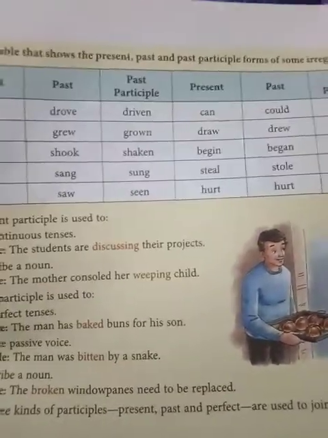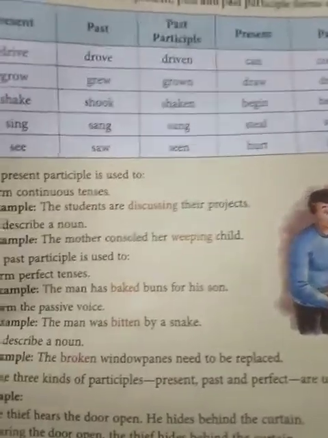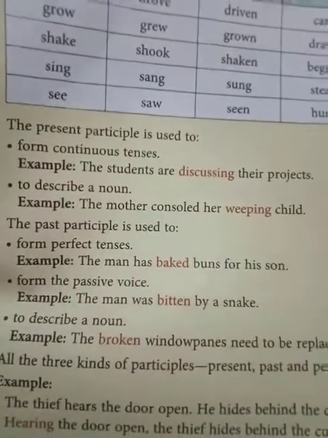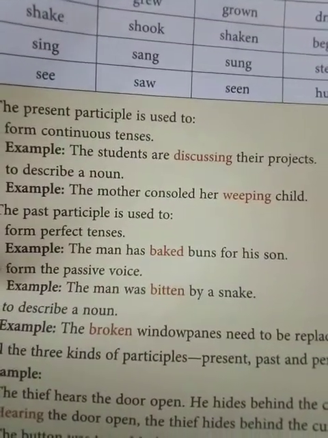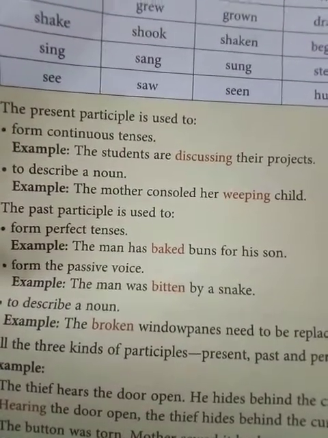The present participle is used to form continuous tenses. So it's a continuous tense here. They form continuous tenses, the present participle. The students are discussing their projects. So it's describing the noun here. The mother consoled her weeping child. These are the present participles.